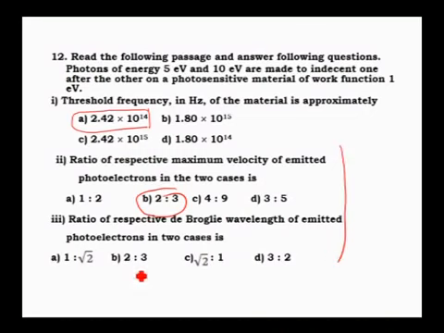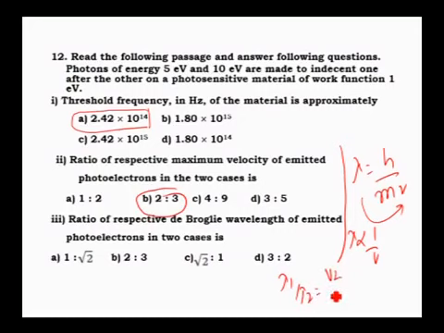Here is another solution, look here, this is very simple. They ask the ratio of the respective de Broglie wavelength of emitted photoelectrons in 2 cases. Correct? You know the expression lambda equal to h divided by m into v. Then how does lambda vary with v? It is inversely proportional to velocity. Then what is lambda 1 by lambda 2? It is equal to v2 by v1. Correct? You know v1 by v2 is 2:3, so v2 by v1 is 3 divided by 2, nothing but 3:2. Very simple. Just take the de Broglie wavelength equation and solve.